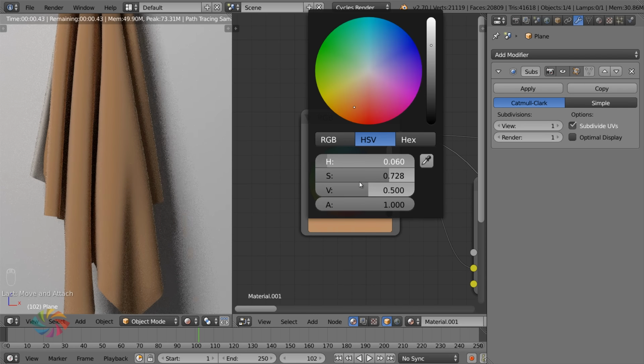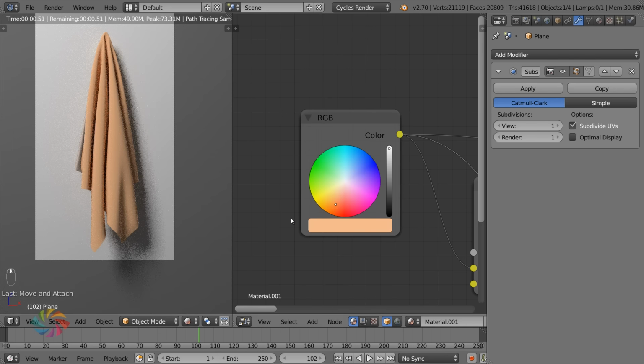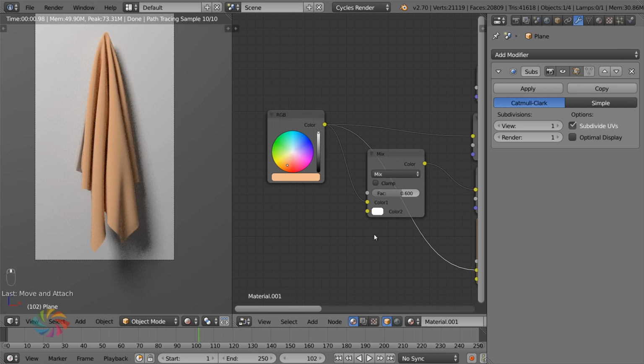So I'm going to go for a nice orange. So let's go hue there. Let's go, that's pretty good. Turn up the value, nice and bright. And that's pretty good. Nice sort of orangey look. That's good, I like it.